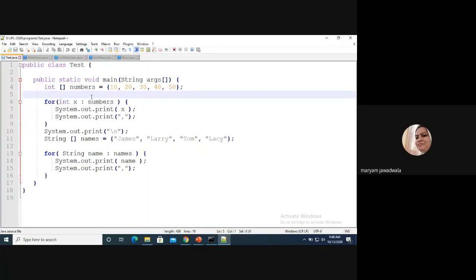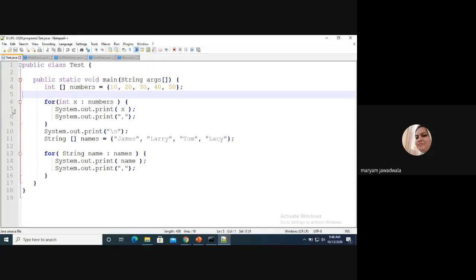Colon, and then I'm giving numbers. So what is numbers here? Numbers is nothing but the name of the array. So x will be automatically initialized with the first element. Now the system will print first 10, means it will print the first value of the array, that is 10, and then it will traverse from 10 to 20, 30, 40, and 50.